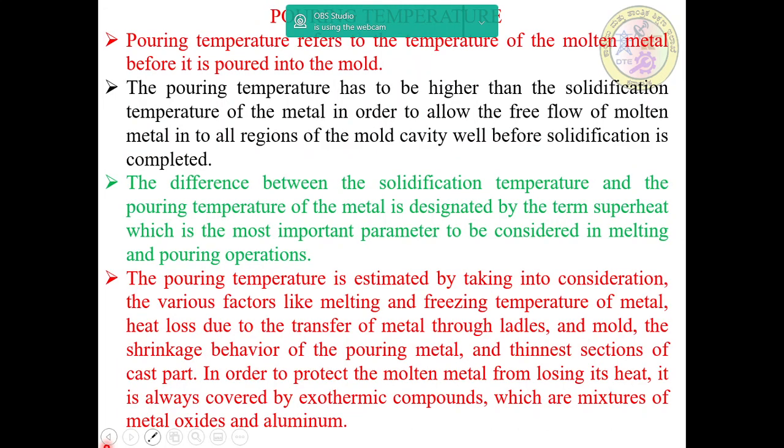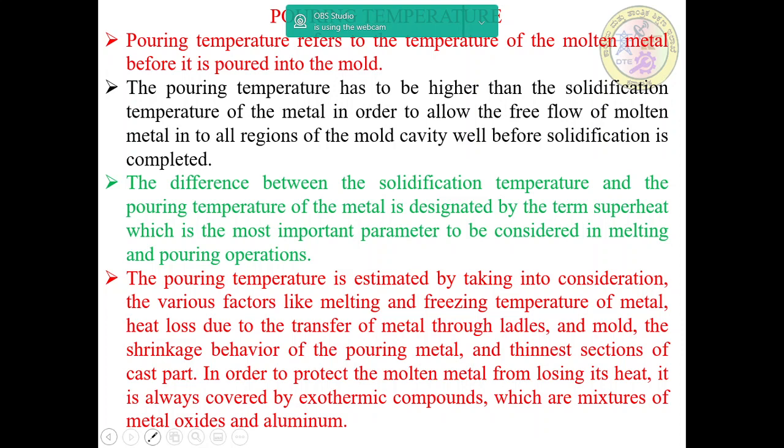And then we'll go for pouring temperature. Pouring temperature refers to the temperature of the molten metal before it is poured into the mold. The pouring temperature has to be higher than the solidification temperature of the metal in order to allow the free flow of molten metal into all regions of the mold cavity well before solidification is completed.